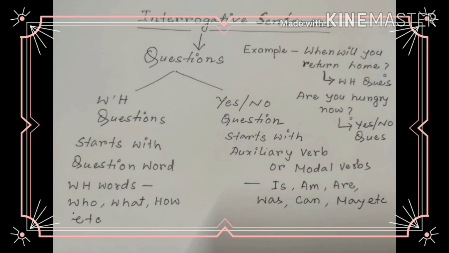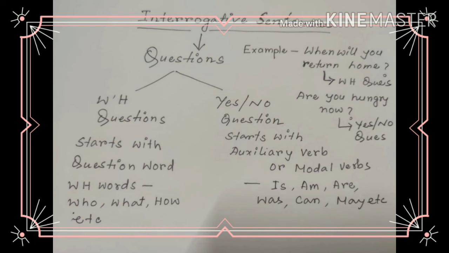Questions are interrogative sentences and the answers are assertive sentences. Interrogative sentences ask questions, and each interrogative sentence ends with a question mark.